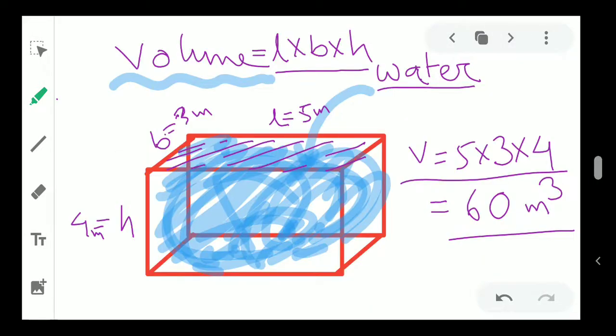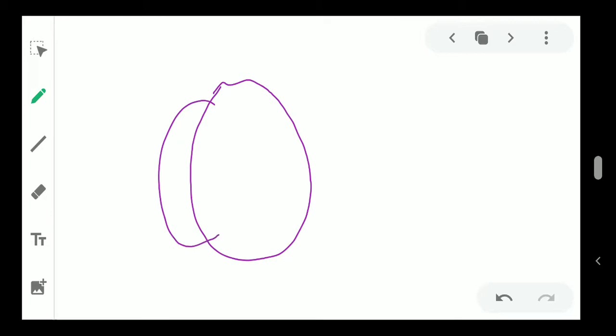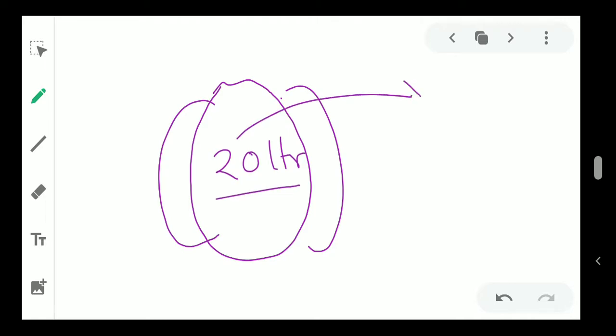With volume, we are going to do very interesting maths, real life maths. Like the tank in your house where you store water, or your bag. When you go to buy a backpack, it is written on the bag that this is a 20 liter bag. What is this 20 liter? It is the volume of the bag. Volume means how much